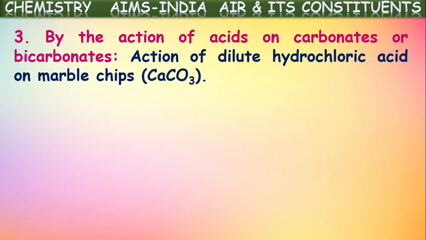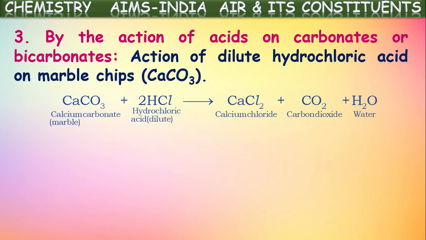One more method is by the action of acids on carbonates or bicarbonates. These metal carbonates and bicarbonates on heating decompose and produce carbon dioxide. That is one. Even on reaction with acids they produce metal salts and carbon dioxide. Let us see an example, marble chips, or just now I told limestone. Chemically it is calcium carbonate, CaCO3.